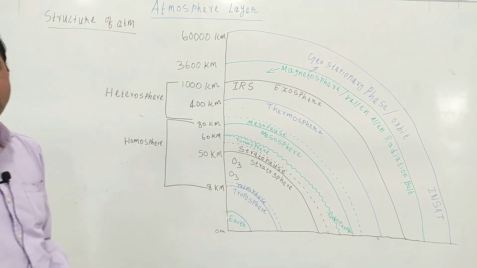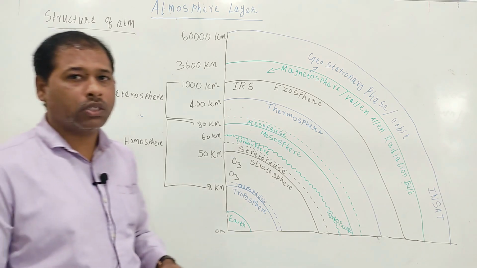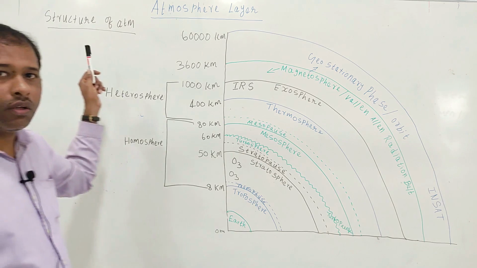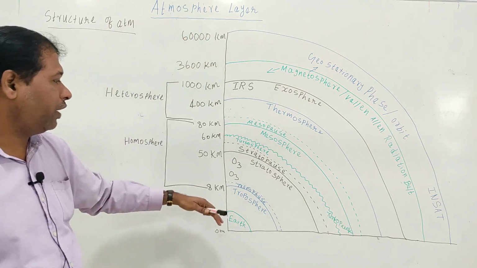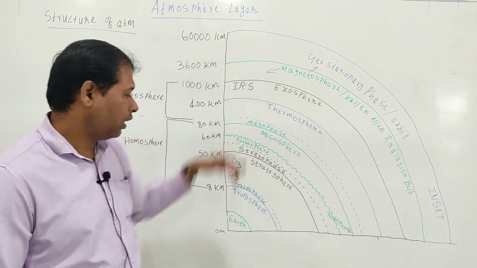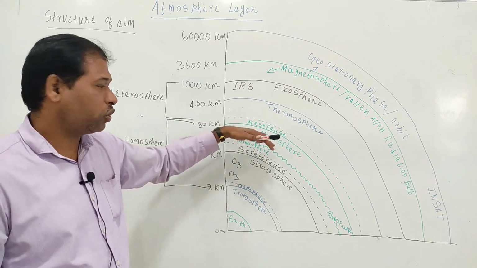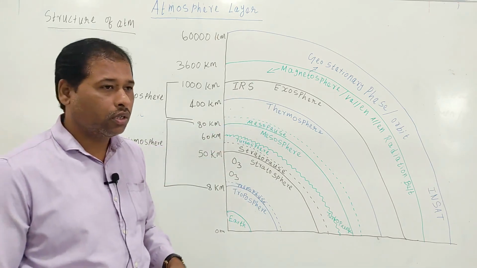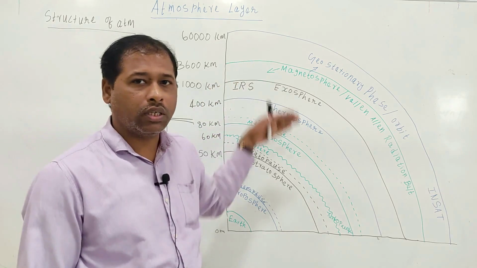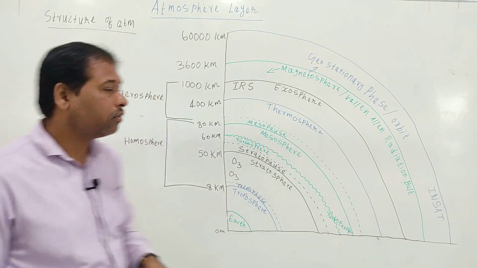Next one is structure of atmosphere, or you can say layers of atmosphere. Based on vertical temperature difference, the atmosphere is divided into different layers: troposphere, stratosphere, mesosphere, thermosphere and exosphere. We will discuss all these layers one by one in detail.